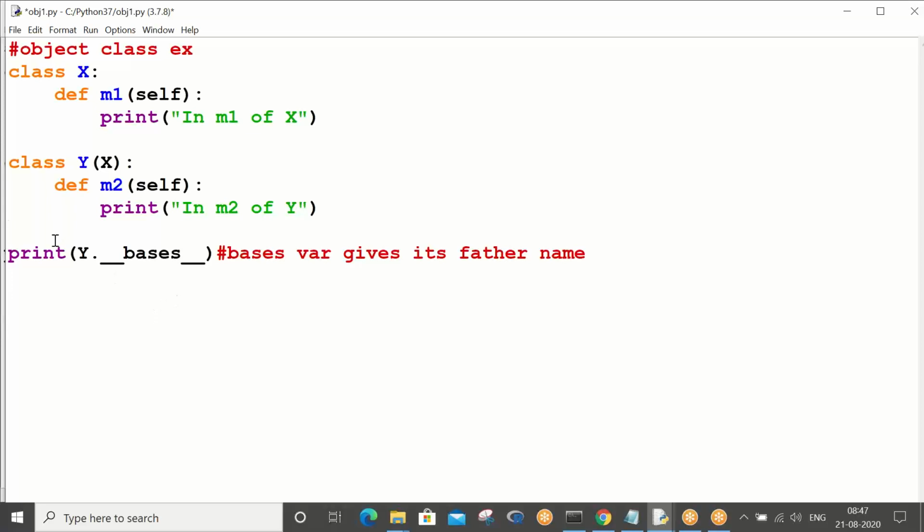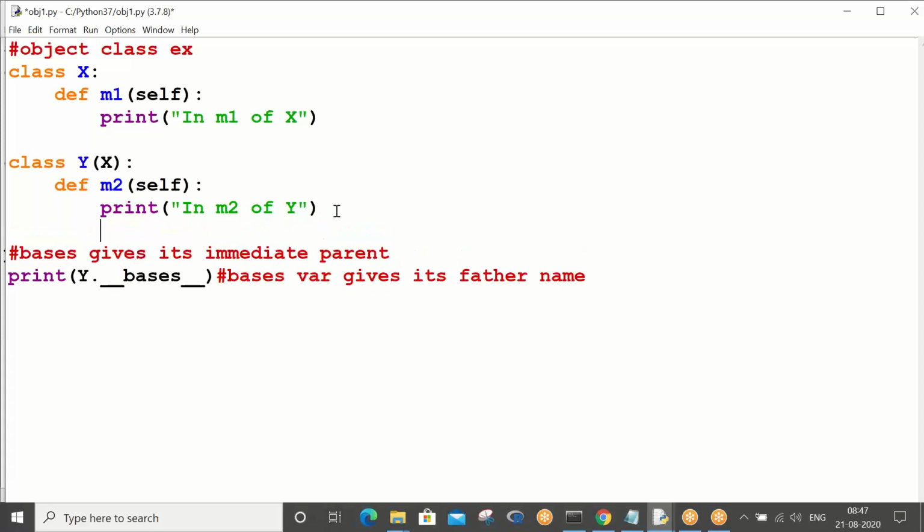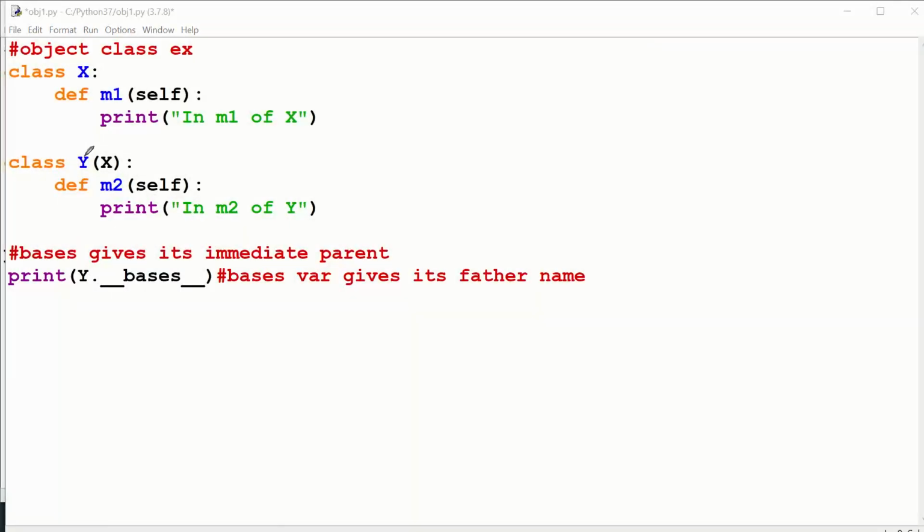So bases gives its immediate parent. Why am I saying immediate parent? Immediate parent means the class from which this class got inherited. On top of class X we have the object class, which you have understood, right?